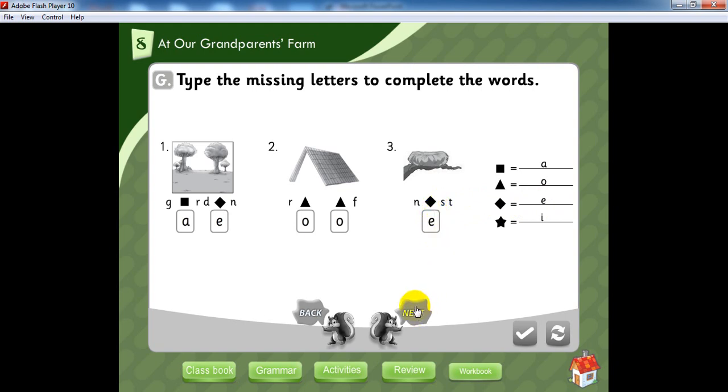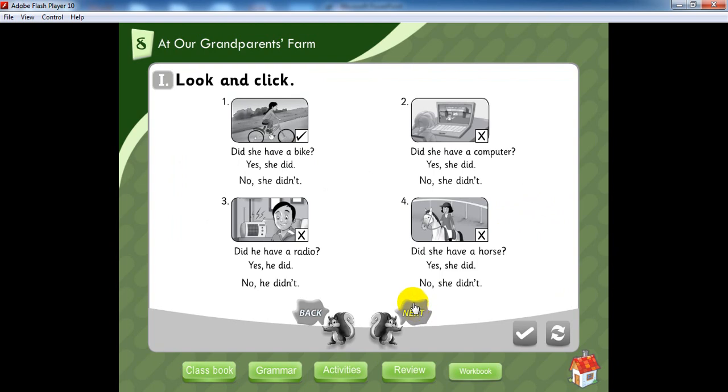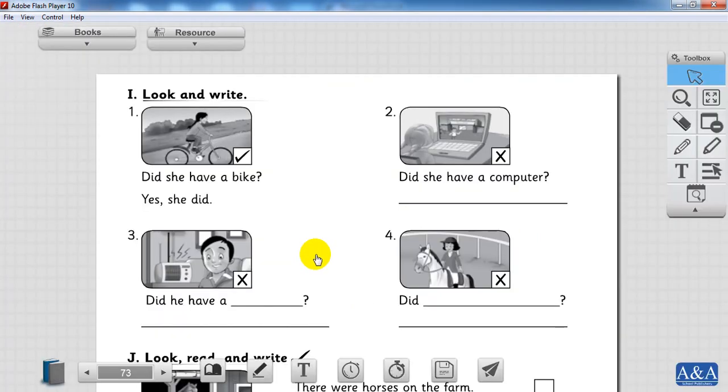And continue. Before we come here, I want all of you to just look for something. Question letter I. Look and write. Look guys, if you have something like a tick, like yes, it means it's in the positive form. And if you find X, it means it's in the negative form. Okay? We will discuss it now.